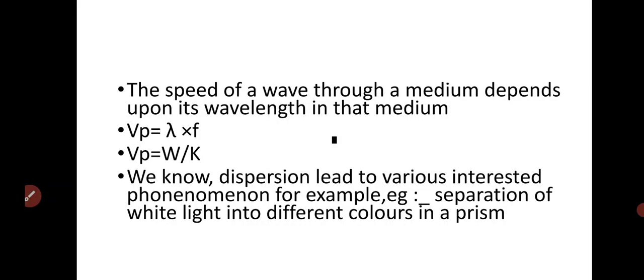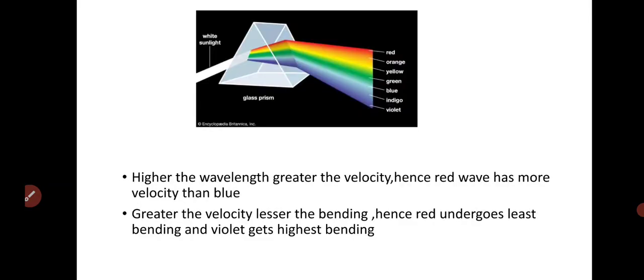Dispersion leads to various interesting phenomena. For example, separation of white light into different colors in a prism. From the figure, when sunlight passes through a glass prism, the sunlight splits into 7 colors. As light passes through a prism, the bending also varies. The measure of bending differs, so the colors diverge.